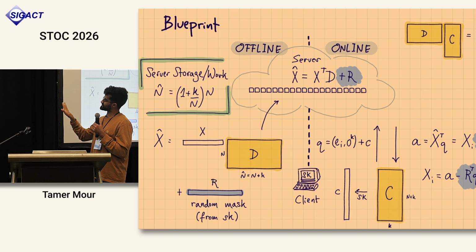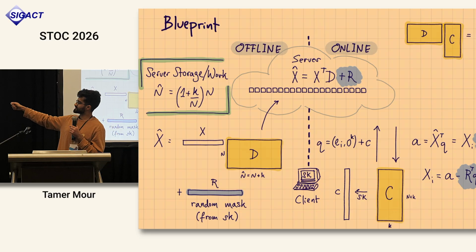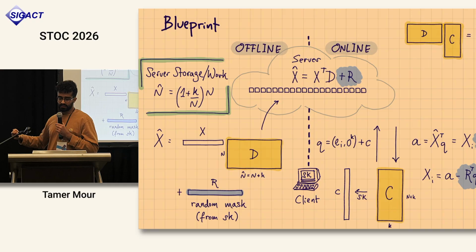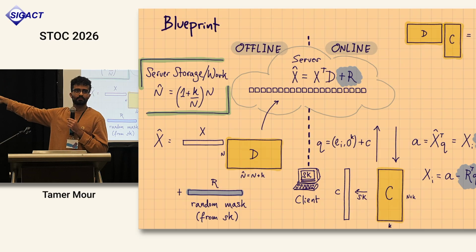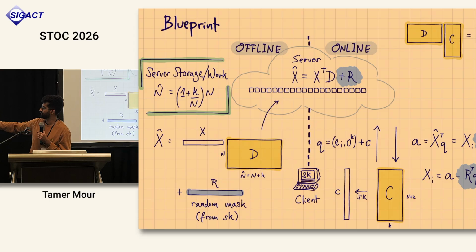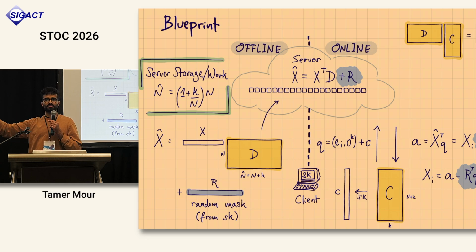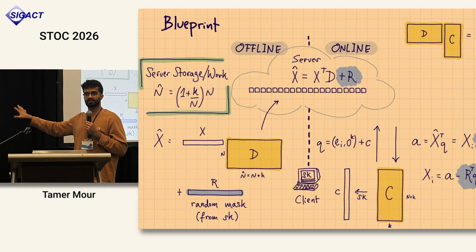So now we have this type of protocol where the codes are hidden. The client is masking his query with some codeword and getting the answer. And notice here that the server work is just slightly larger than n if the ratio between k and n, meaning the rate of the code C, is low enough. Then the server work is also not very high. Circuit size, very simple, it's just doing an inner product. Good, so if we're able to instantiate this protocol, we're getting something that's promising.